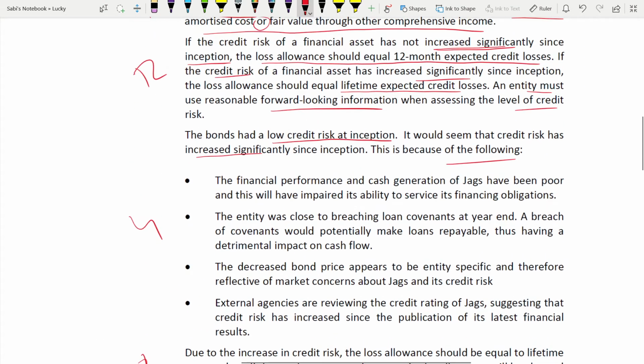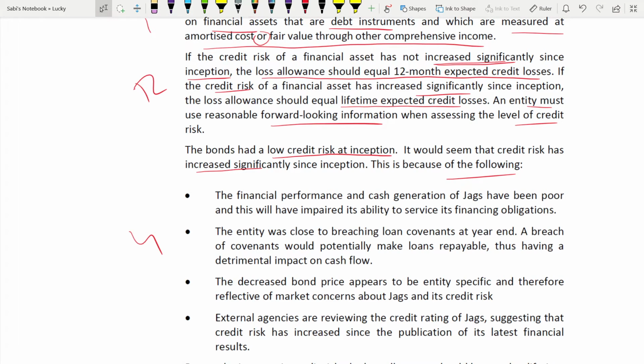You should know how to collect points. Now we are moving to the next 4 points. Why? How can you tell whether credit risk increased significantly or not? That is what the question is about. They have given you so many facts. When a case study gives you so many facts about something, that means they are pinpointing that the question is regarding this area only. What area? How can you tell that it increased significantly? That is what the question is about.